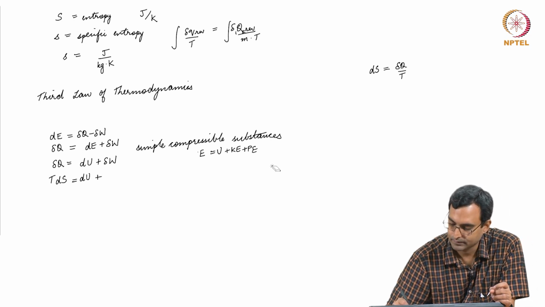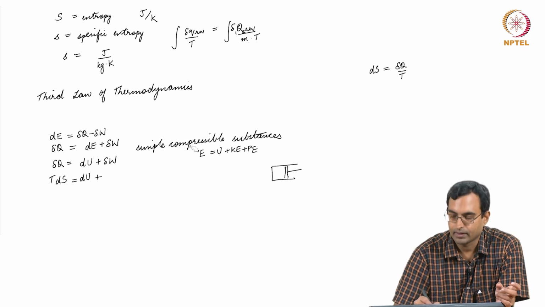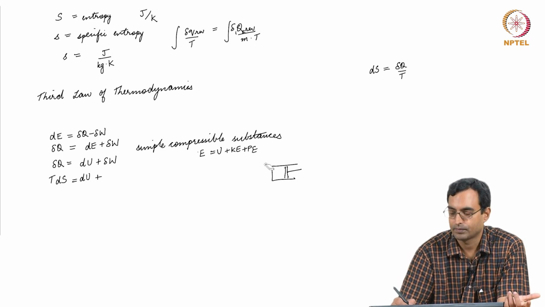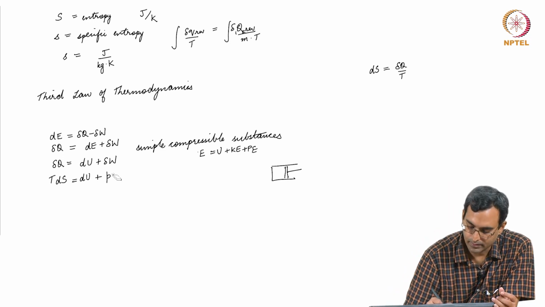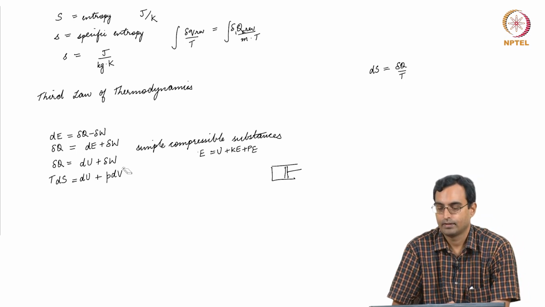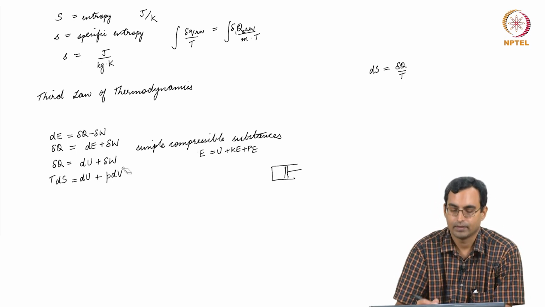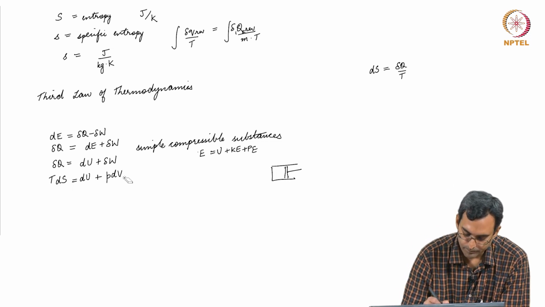If I have a system where, for example, something is expanding, then del W, for a simple compressible substance with no shaft work and no other kinds of work, is essentially PdV, as we have been saying so far. So, we have this expression.